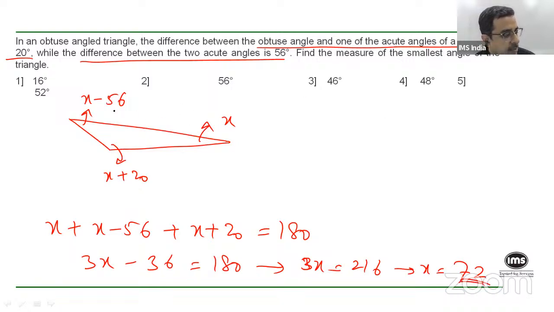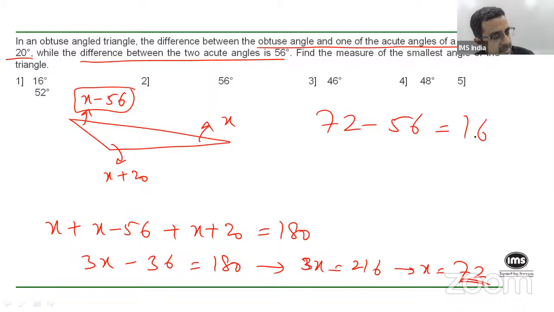But this is not your answer, because what you're asked is the smallest angle. The smallest angle is x minus 56. So that will be 72 minus 56, which is 16 degrees. That is the first option.